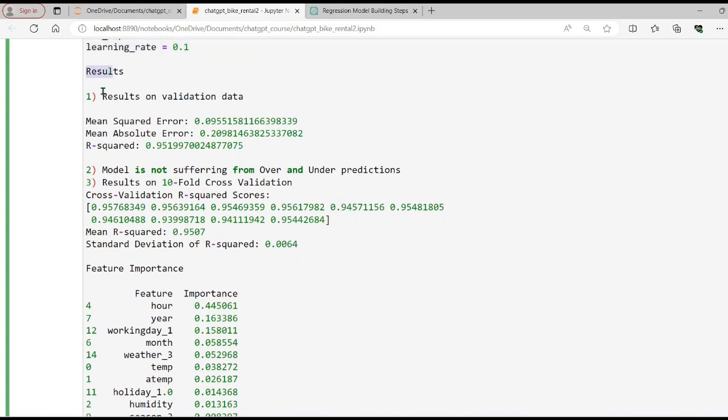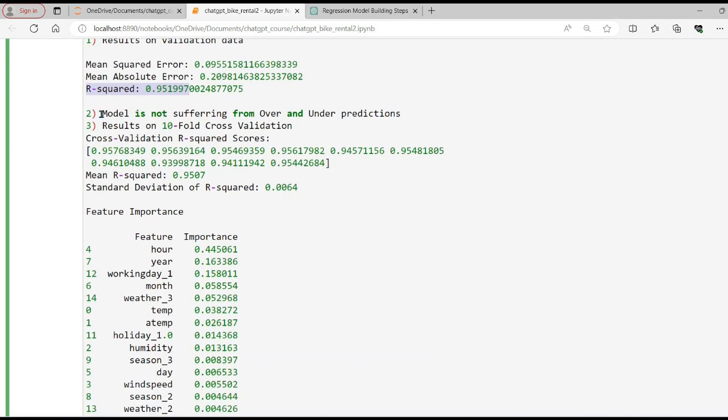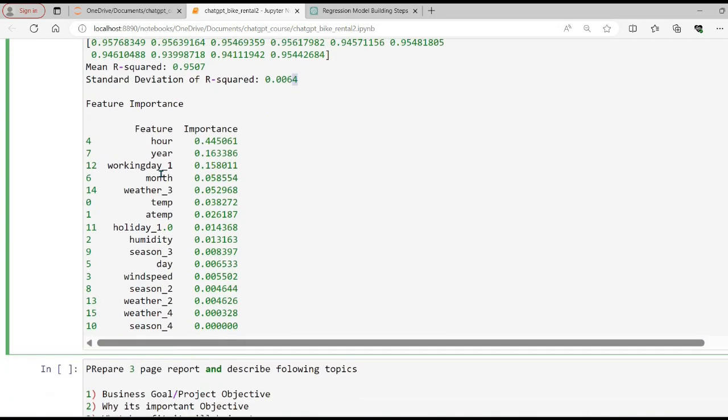And finally the results part. On our test validation data, the MSE was 0.09, mean absolute error was 0.2, and R squared value was 0.95. We also checked that the model is not suffering from over and under prediction. That was a good insight. Then the results on the 10-fold cross validation: our mean R squared was 0.95 and the standard deviation of R squared was 0.0064.